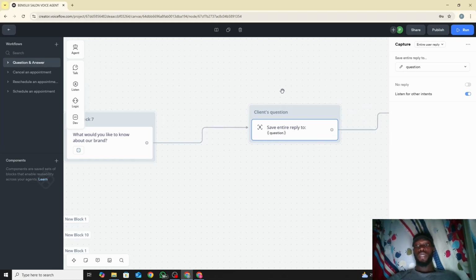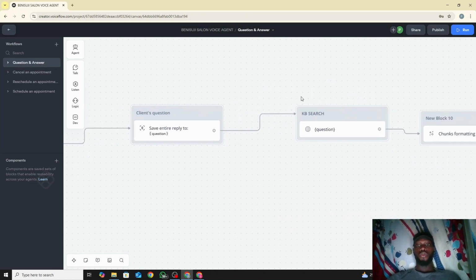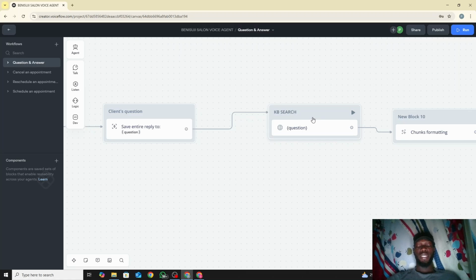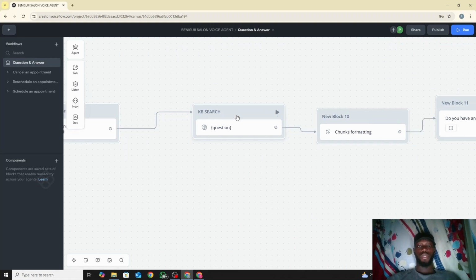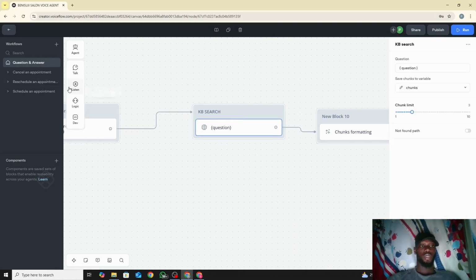So yeah, after that we link it to KB search, that's the knowledge base search. That means we search our knowledge base for answers to this question. To do that, it should be under talk here. Is it under talk? Knowledge base. Okay, yeah, this is it here. Knowledge base search here, and then you add it, and then the question that you want to ask. That is the question that's been asked. We put the variable of it here.